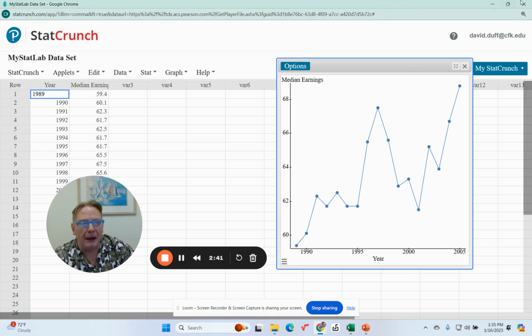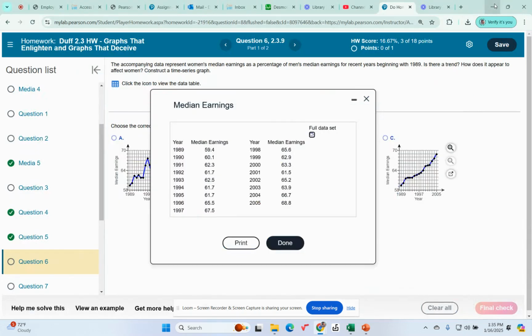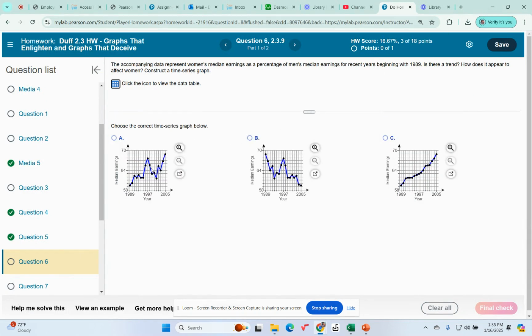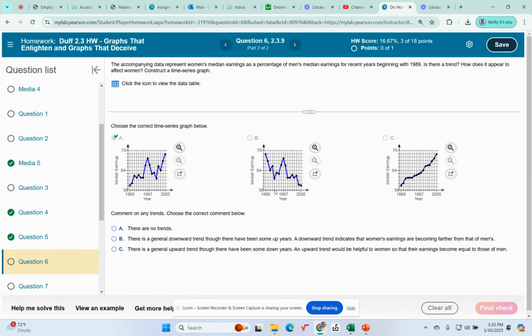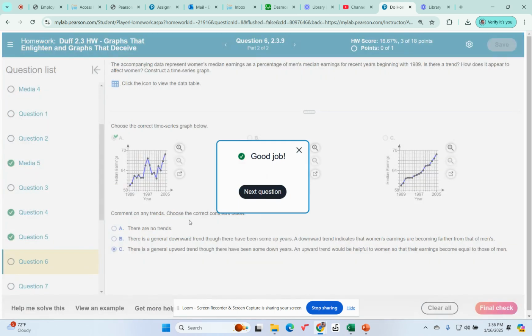So let's go back to the problem. Now, that graph looks most similarly to this. So let's go ahead and select that. What else are we being asked? Comment on any trends. All right, it looks like there's a general upward trend, although there have been some down years. An upward trend would be helpful to women so that their earnings become equal to those of men. I believe that's going to be our correct answer.